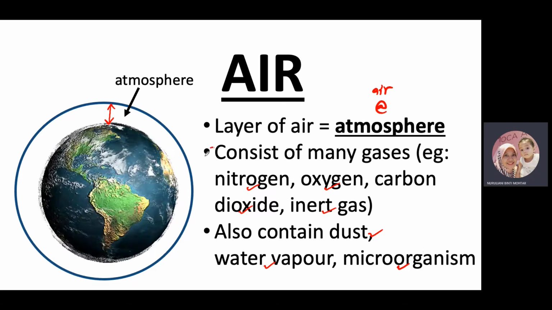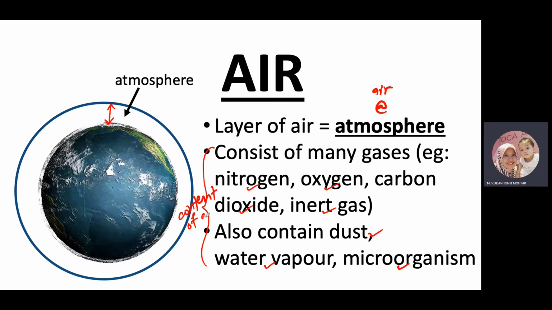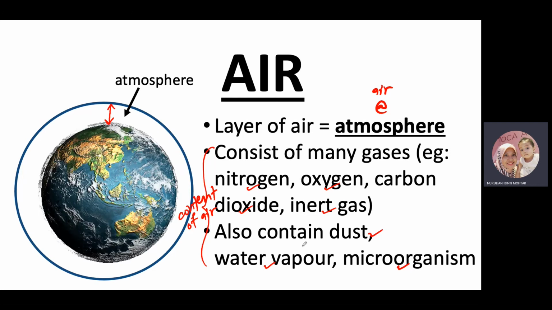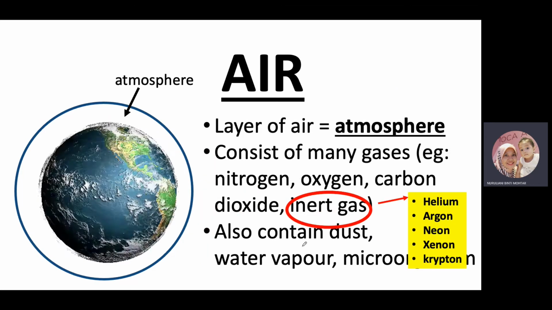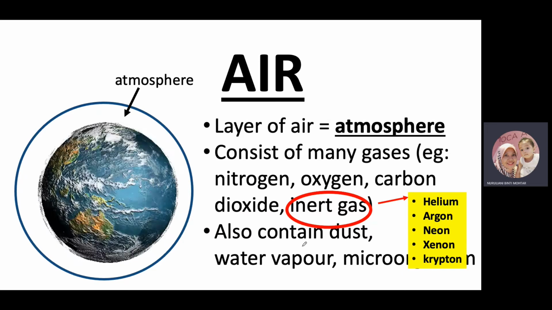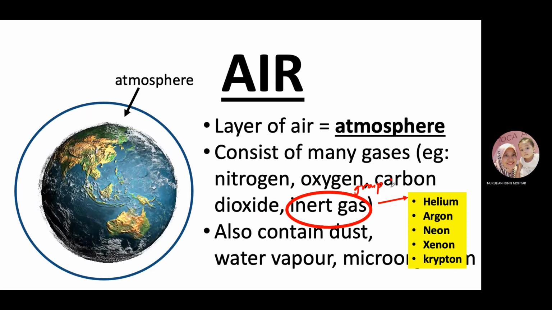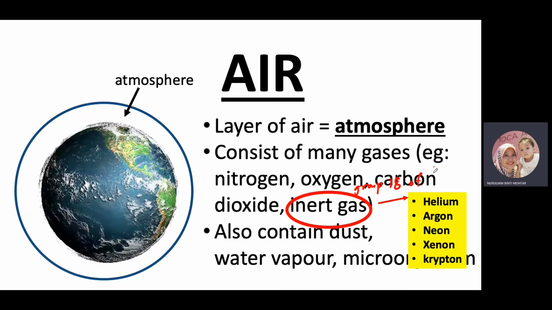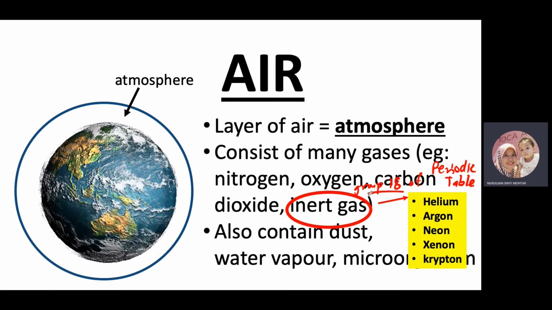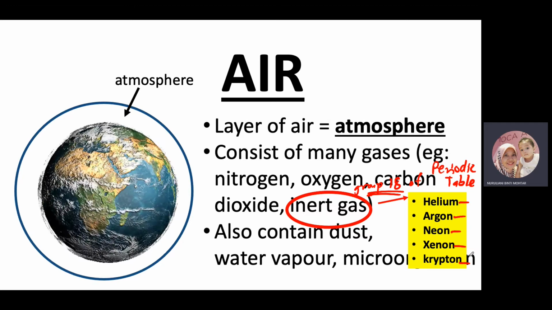These actually are the content of air. Then you need to know the percentage of each of the content of air. For the inert gases just now, if you recall the chapter on the periodic table before this, we found them in group 18 of the periodic table. The elements of group 18 are helium, argon, neon, xenon, and also krypton.